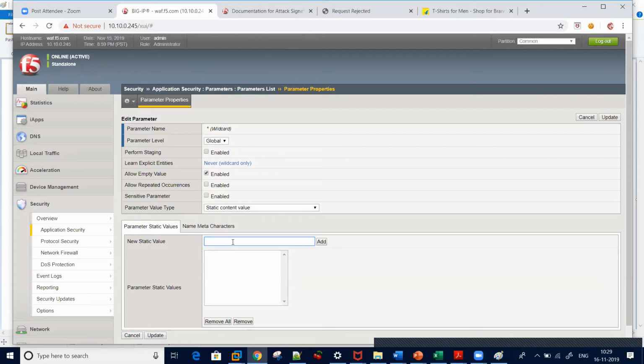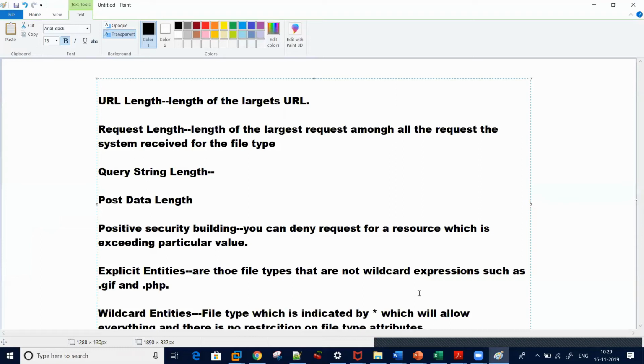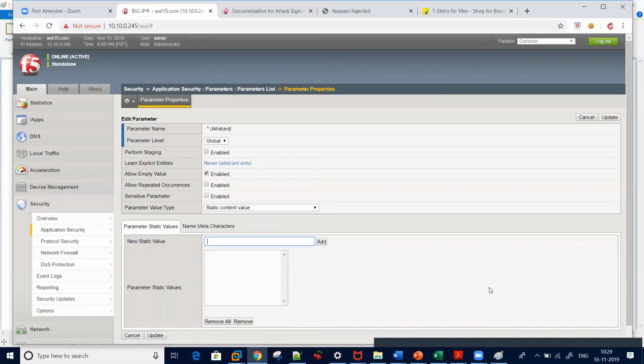So what are parameters? You already know that parameters are anything that comes after the question mark, maybe username, password, name, or your roll number, your designation. All these things are your parameters.